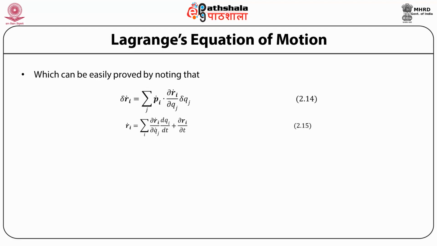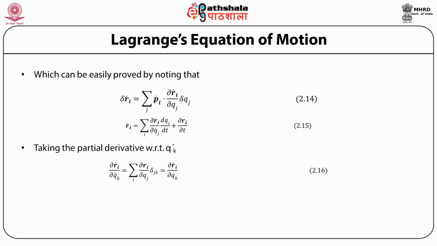Now, this can be easily proved by noting that delta Ri, that is a variation in Ri, is equal to sigma over j of the partial derivative of Ri with respect to qj into delta qj. Now remember, Ri dot is equal to dRi by dqj into the total derivative of qj with respect to t plus the partial derivative of Ri with respect to t.